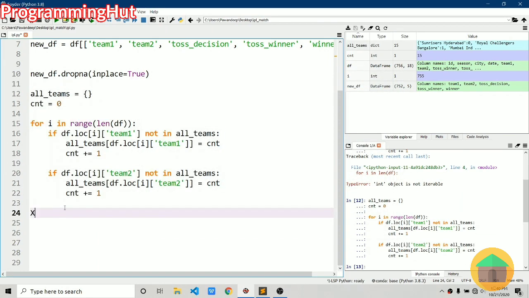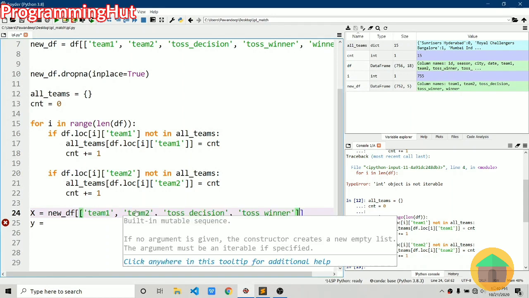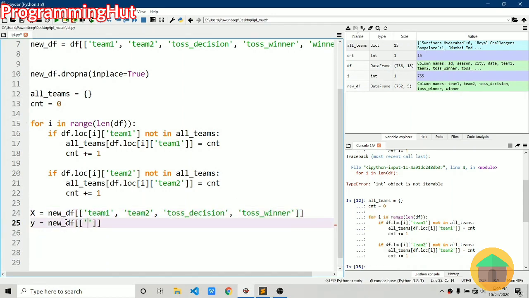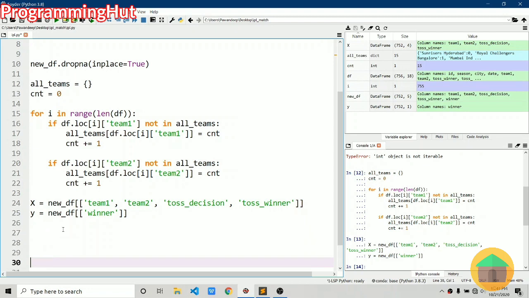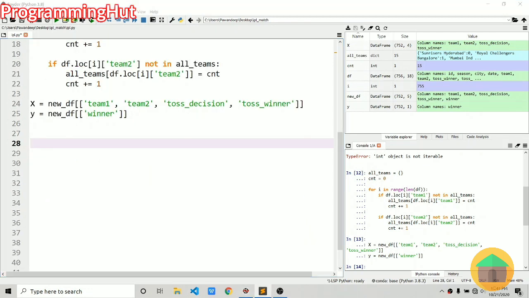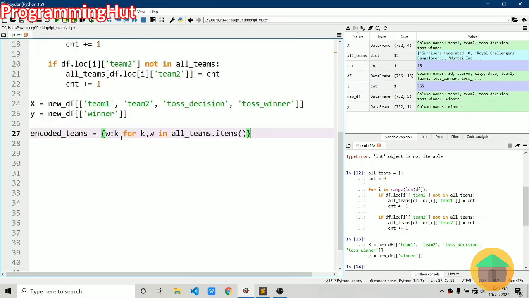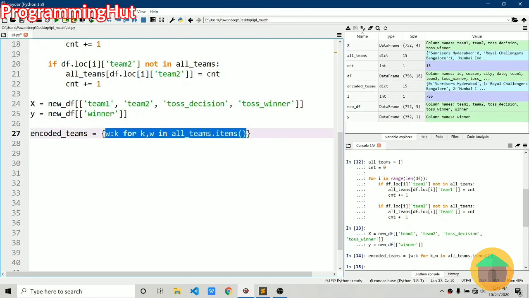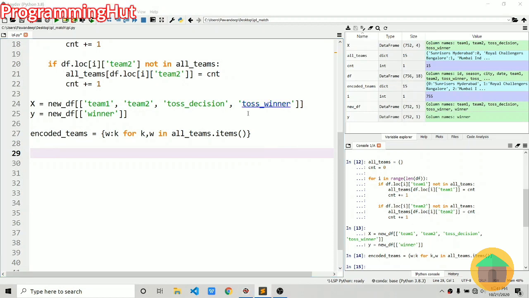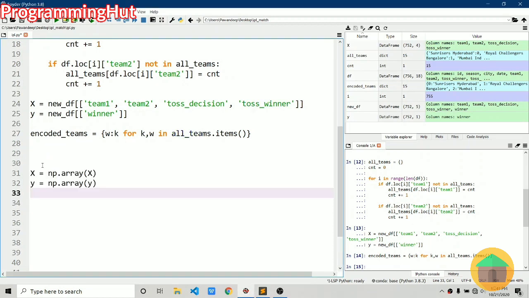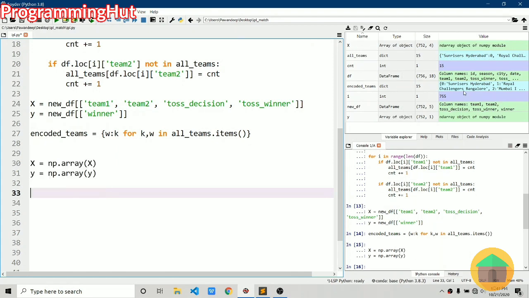So now let's create x and y for it. x will be the input features and y will be the output predicted by our model. So x will be the labels and y will be the predicted output. We can say new_df, and it will be team1. Let me just copy it so that it won't take too long. So x is this, and similarly y will be winner. Let's run both of them, and we get our x and y. Now let's create the inverse of all_teams. It is not necessary, let's just do it in case we need it in future. Let's run this. Now let's convert x and y to numpy arrays by saying x equals np.array(x) and y equals np.array(y), creating an array from the data frame.